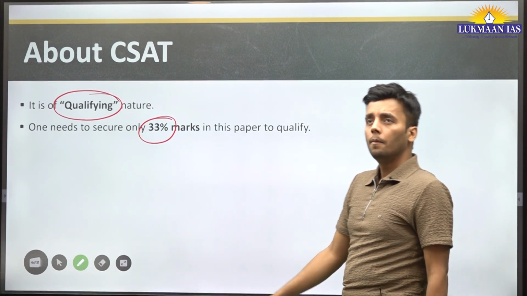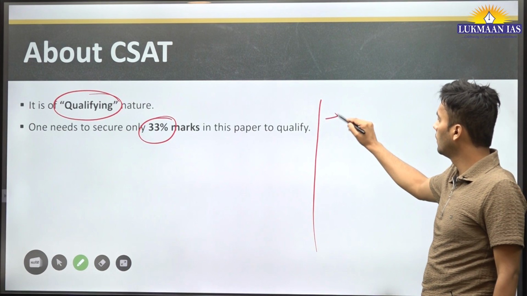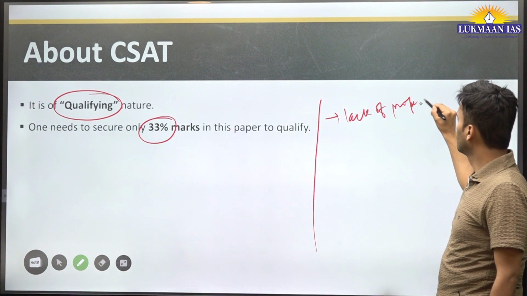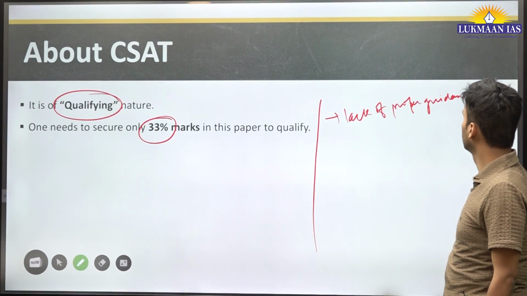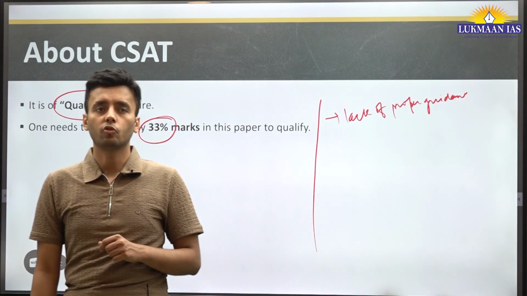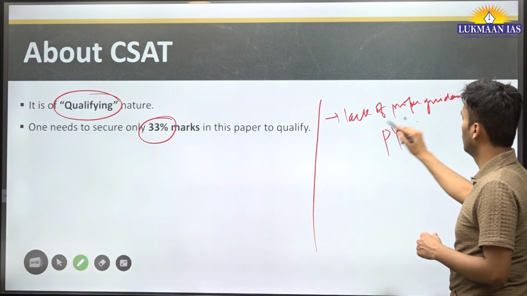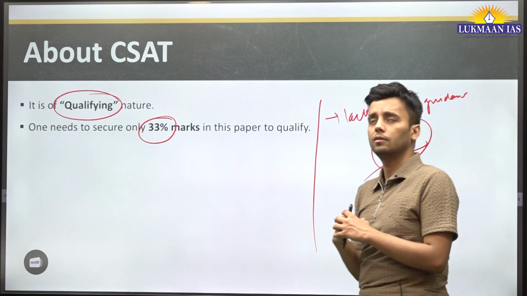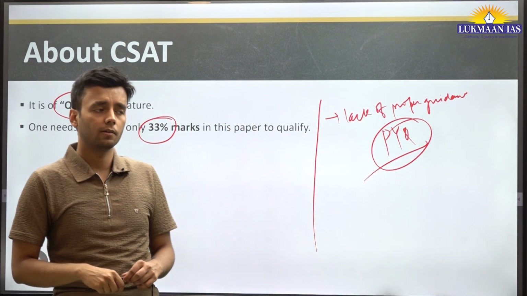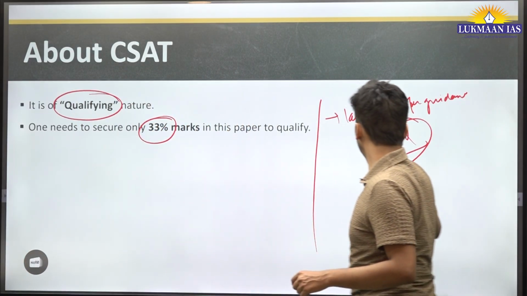Why is it tough? Because there are certain traits seen in today's students, that there is a lack of proper guidance. Means they start using random sources for preparing. The basic that you should follow is your PYQs. PYQs are the Gita for this CSAT paper. You should see the PYQs, what kind of questions are being asked, and in which section they are asking more number of questions. So PYQ should be a basic.